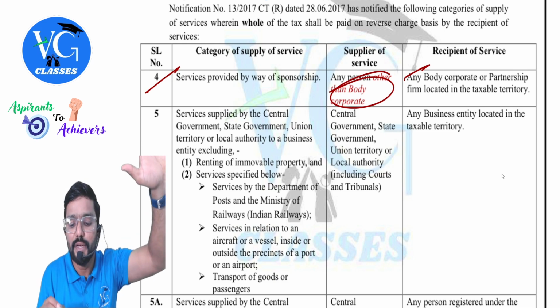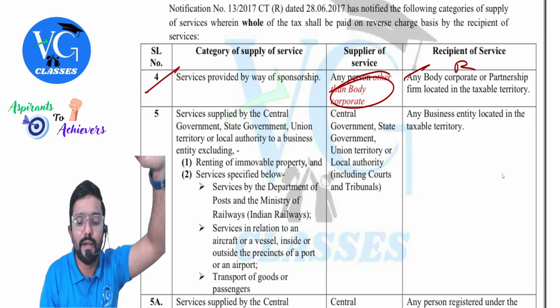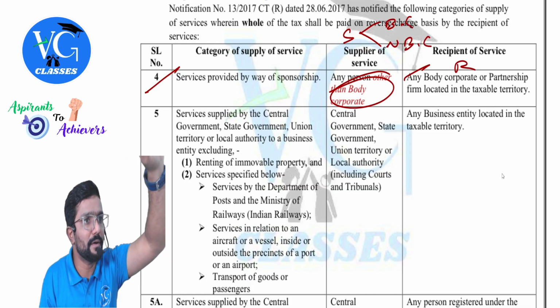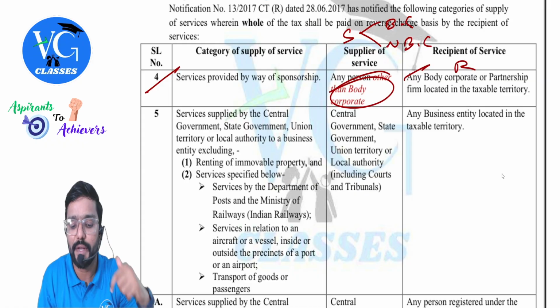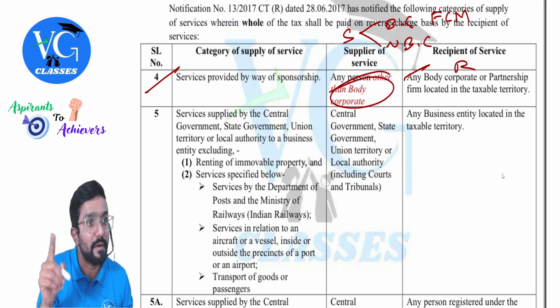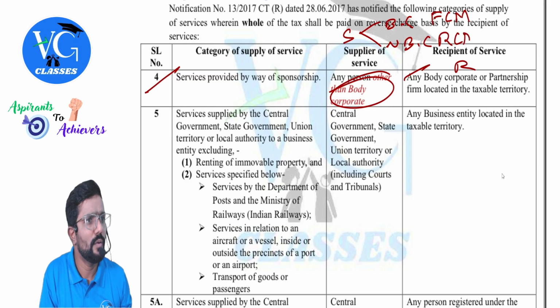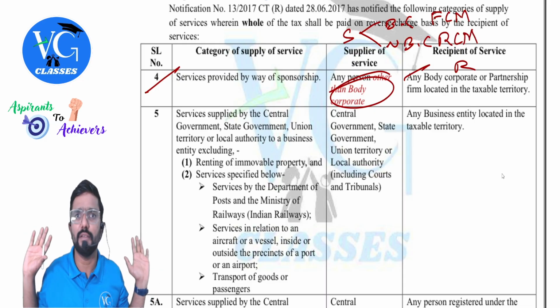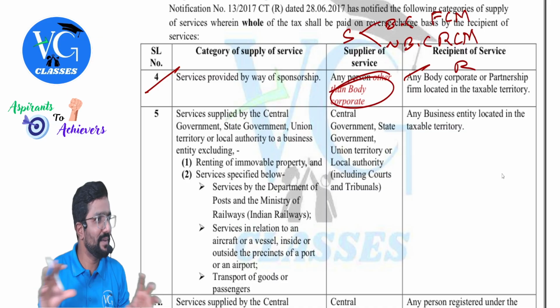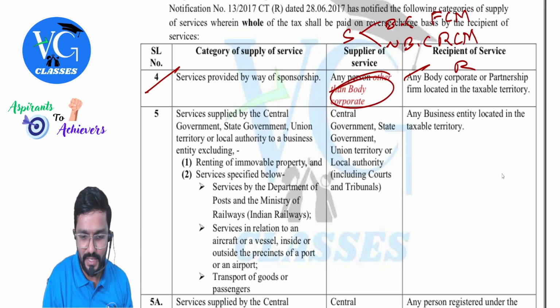Now we already know that the recipient is a body corporate. Supplier, they have given two options: body corporate, not a body corporate. If it is a body corporate, FCM, guys. Not a body corporate, RCM. Hope you are getting it. That's all. Answer is that's all. You should just explain this and write: when RCM, when FCM. Look at the answer.